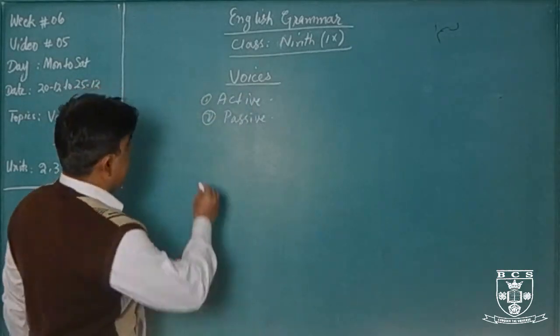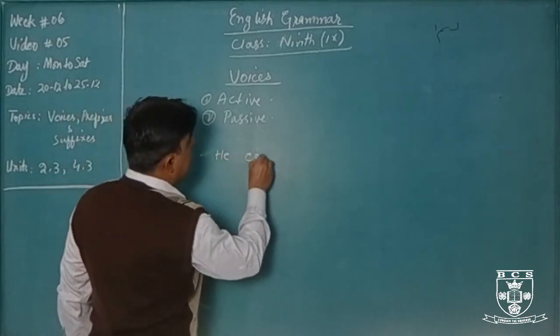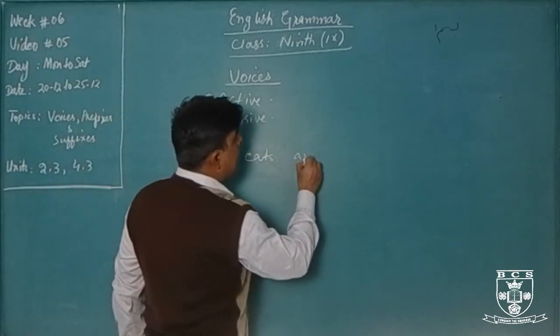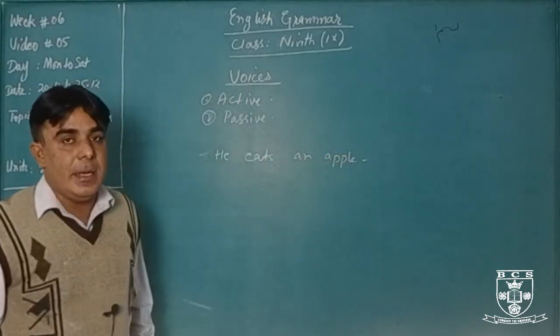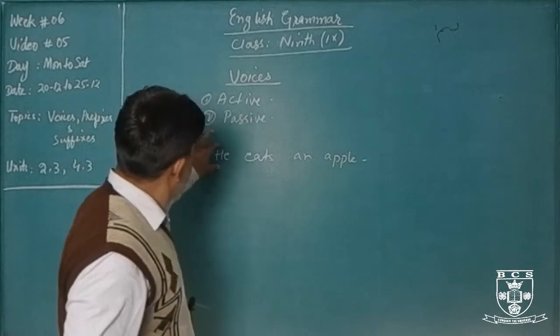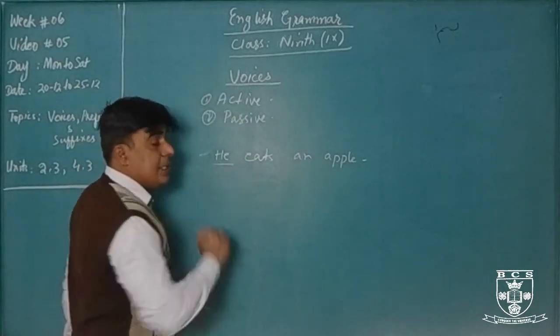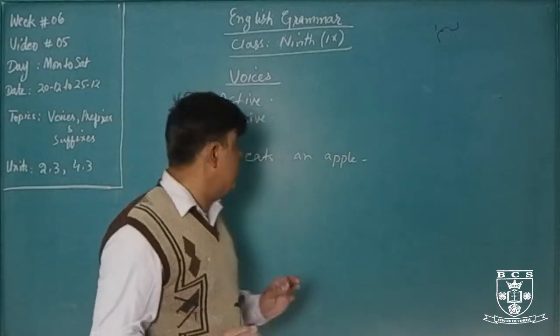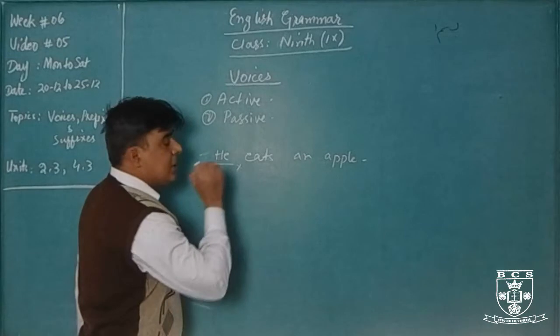Let me give an example. He eats an apple. Simple sentence. What is the sentence structure? Subject, helping verb is missing. Why?